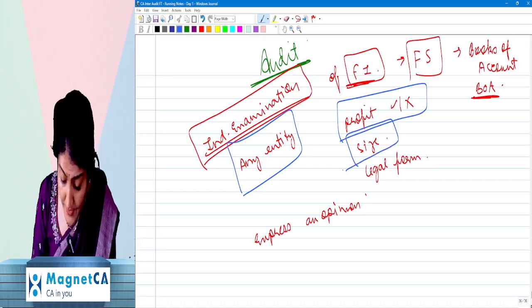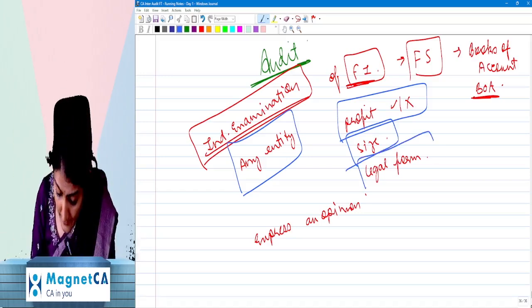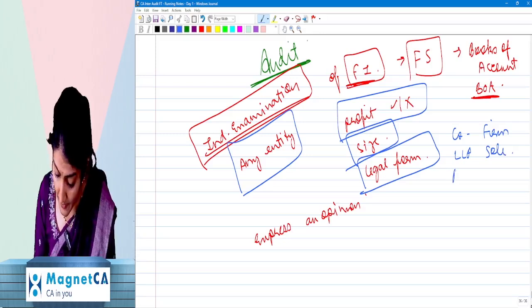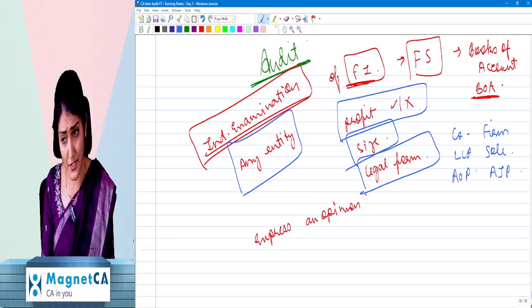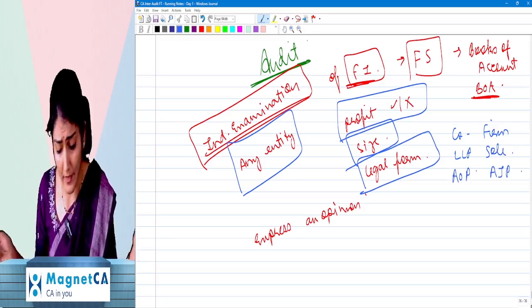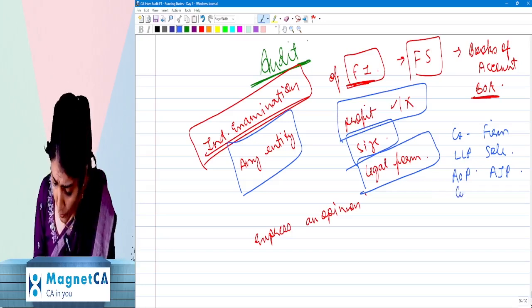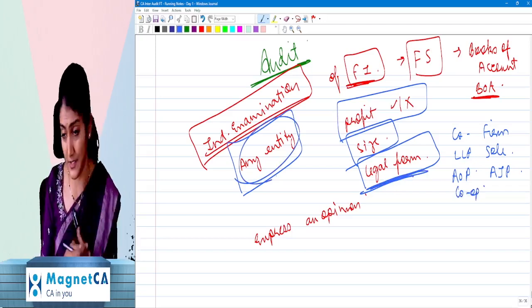It could be an entity having a turnover of 1 crore or 1 lakh crore, or its legal form. It could be company, it could be firm, it could be LLP, it could be sole proprietor, association of person, it could be artificial jurisdictional person, any. And it could be private, public, listed, unlisted, any. It could be cooperative society, irrespective of its legal form, any entity.